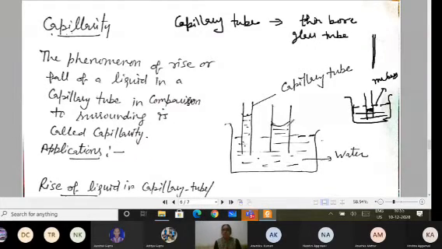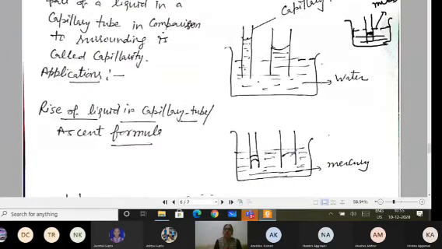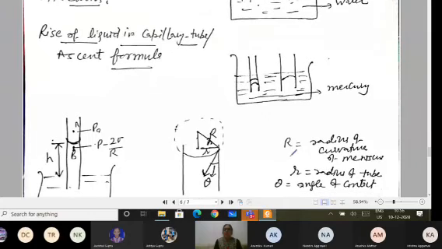So liquid can rise in the capillary tube or there can be a fall in the level as compared to the surrounding level. That phenomenon I am calling capillarity. In your syllabus, they have especially mentioned the phenomenon for the rise of the liquid. I have drawn this mercury case beforehand just to show that a fall of the level is also there.